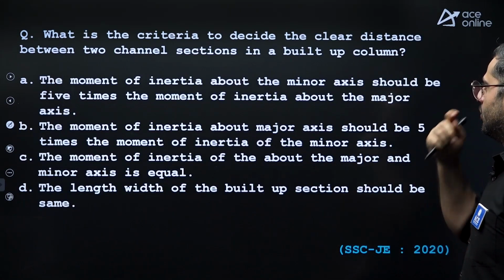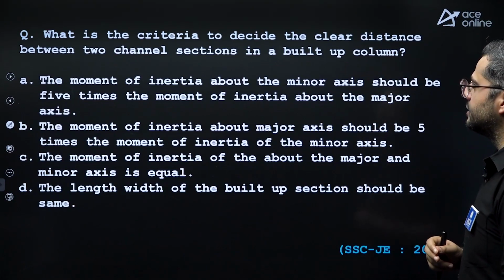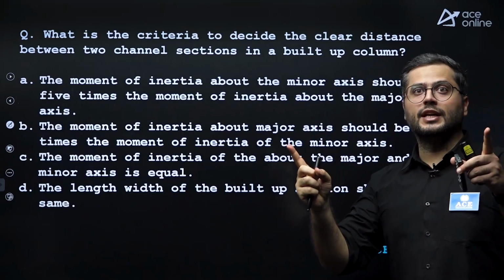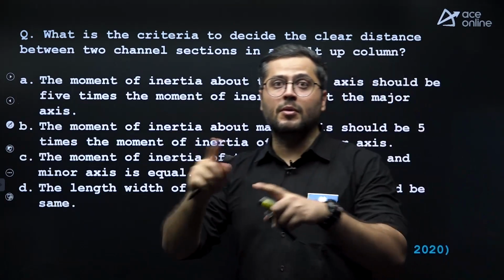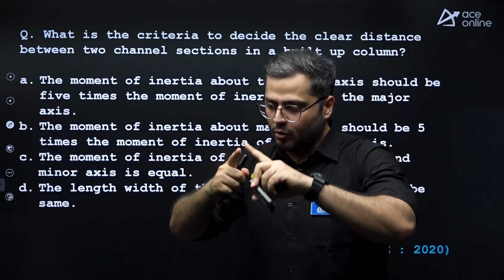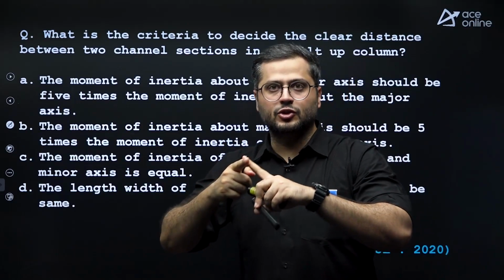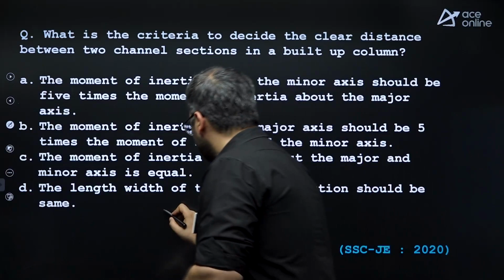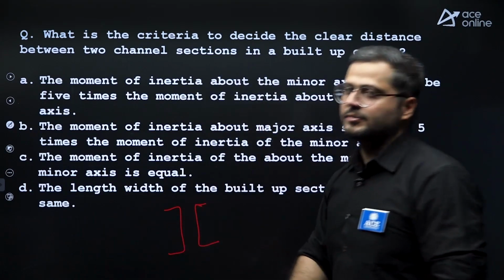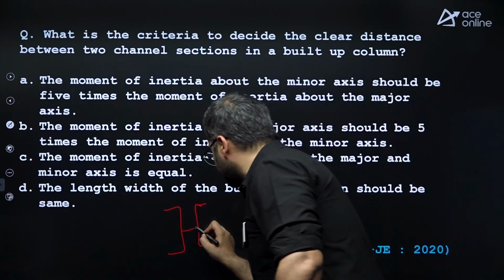Next, what is the criteria to decide the clear distance between 2 channel sections of a built-up column? The moment of inertia and radius of gyration should be equal about both the axes. About the major and minor principal axes, moment of inertia and radius of gyration should be equal to decide the spacing between 2 column sections. The spacing is decided based upon that.